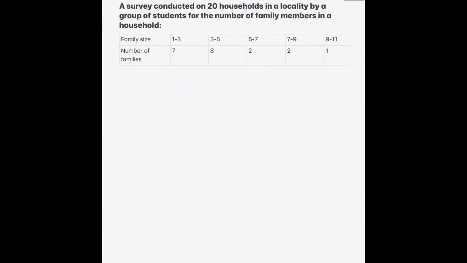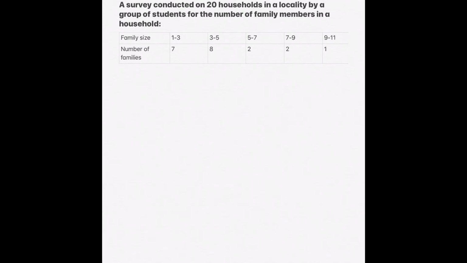In a grouped frequency distribution, it is not possible to determine the mode by looking at the frequencies. So इस केस में we have to find the maximum frequency, the class having maximum frequency. जैसे इस क्वेश्चन में maximum frequency is 8. So our modal class is 3 to 5,